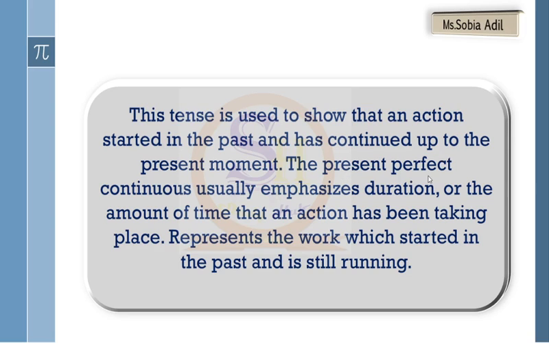moment. The present perfect continuous usually emphasizes duration or the amount of time that an action has been taking place, and it also represents the work which started in the past and is still running. So this tense, students, actually talks about the action that started in the past and is still running, continues at the present moment, present time as well. And in this tense, actually, there is a time period and duration is mentioned about the action, right?